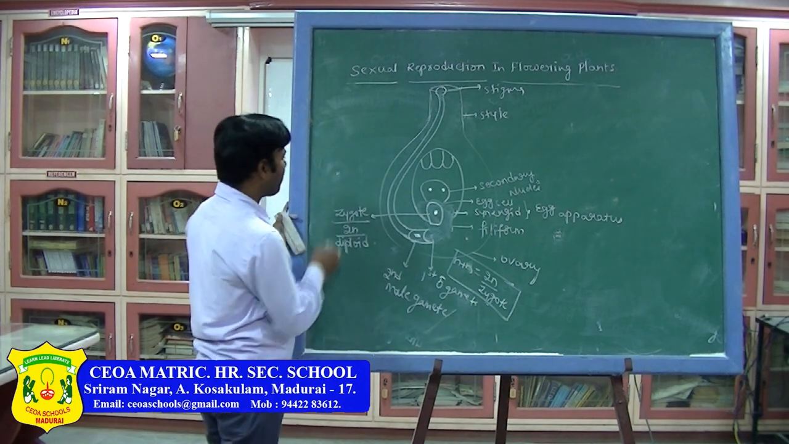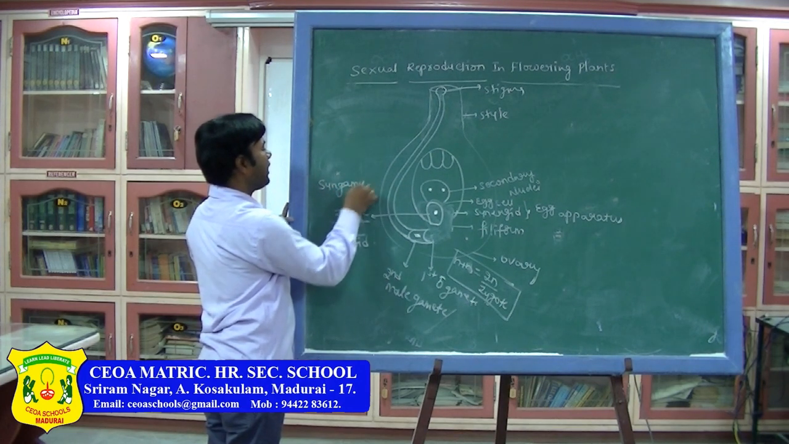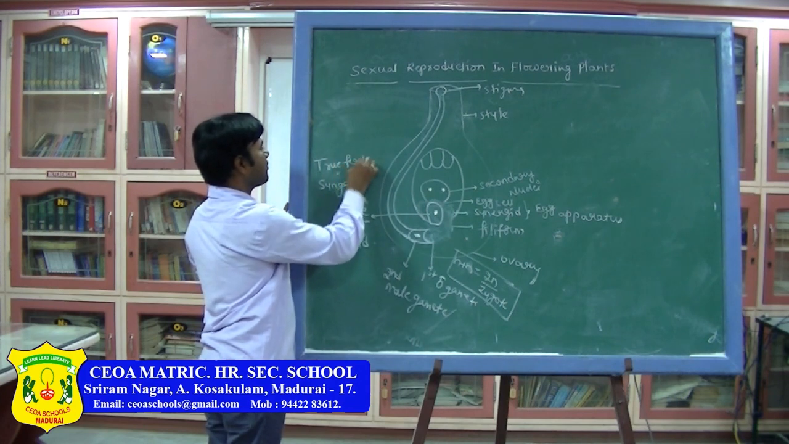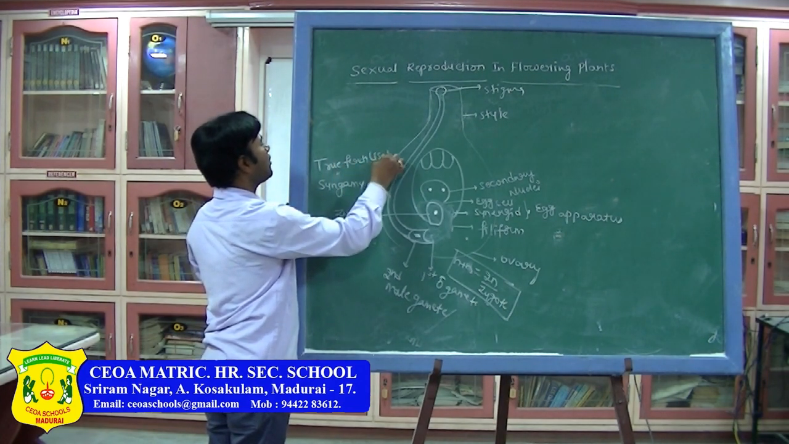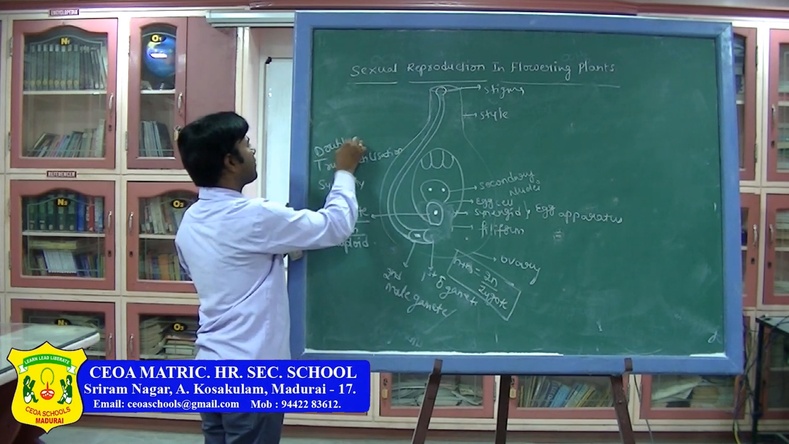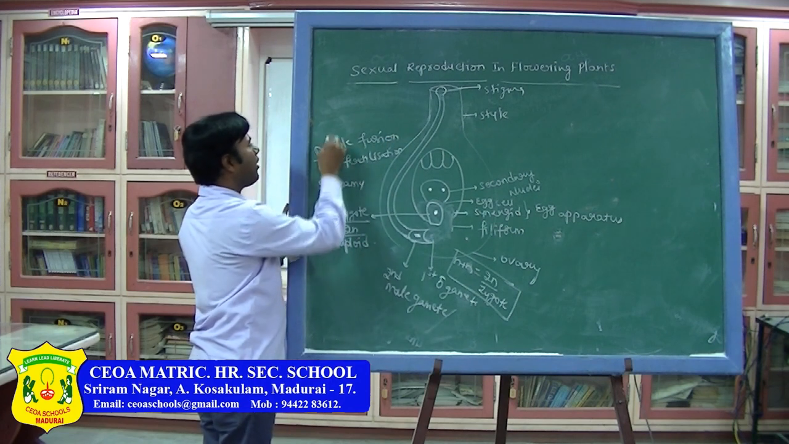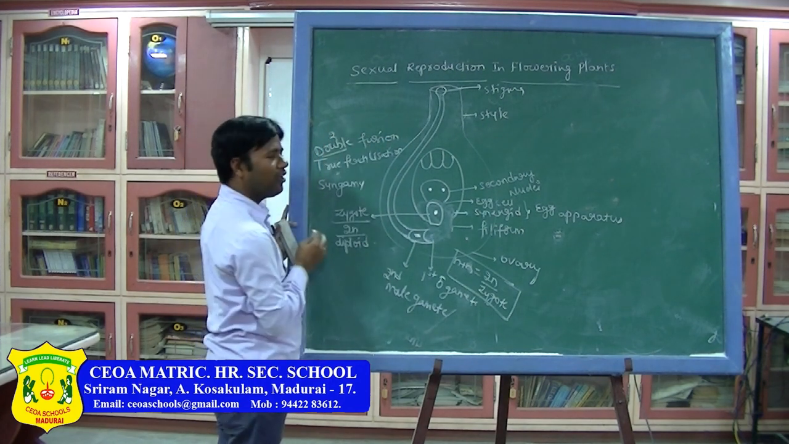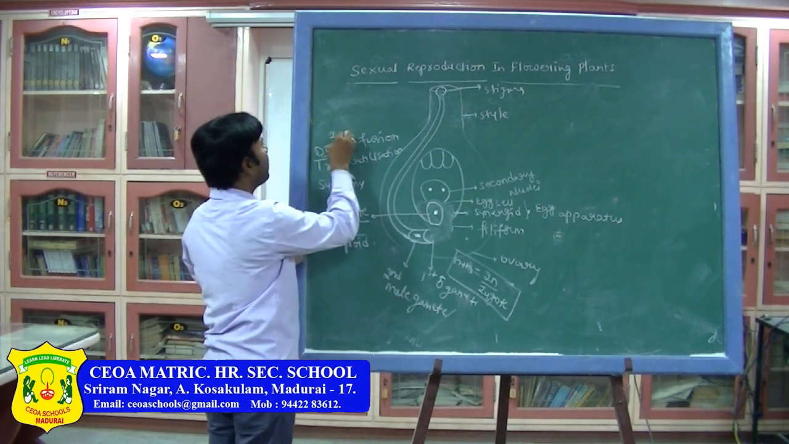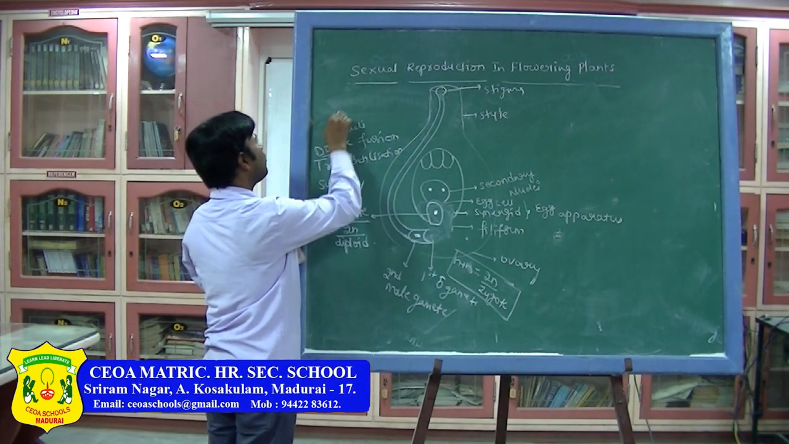Through which process is it formed? Through syngamy. It is also called true fertilization, and it is also called double fusion. Why are we calling it double fusion? Double means two, fusion means two nuclei are fusing. What are the two nuclei?